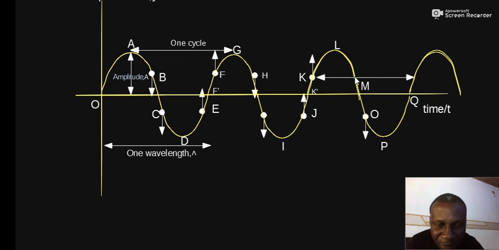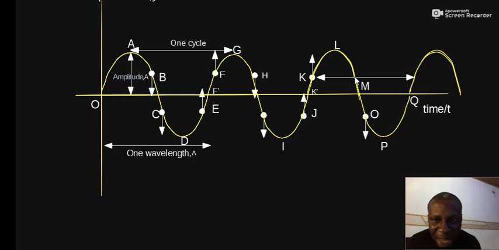Points on the wave that have equal displacement from the mean position and are also traveling in the same direction. It therefore means that B, H, and M are in phase, but B and H are two successive points in phase. H and M are two successive points in phase.